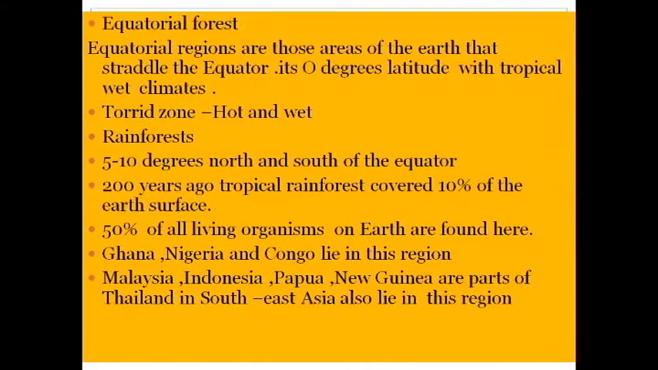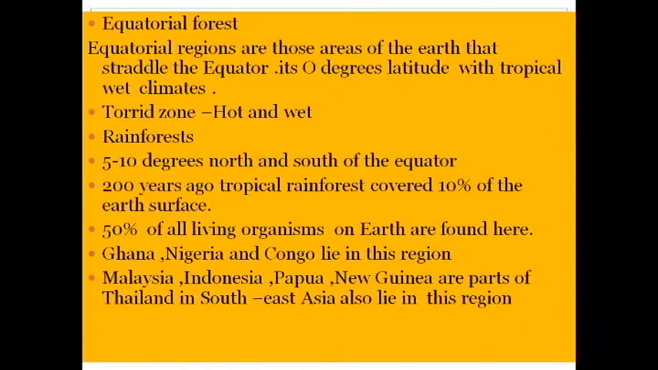200 years ago, tropical rainforest covered 10% of the earth's surface. 200 years ago, what happened, you know? The 10% of the earth's surface was covered with forest only, and it held 50% of all living organisms. 50% of all living organisms means people, birds, animals, and all living things here in the equatorial region.